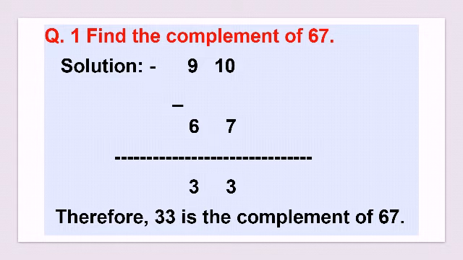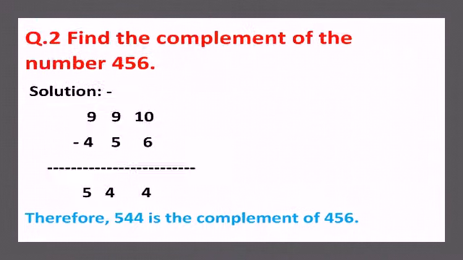So in this way you will get the answer very easily. So all from 9, last from 10. This is our formula. If you add these two numbers, 33 and 67, you will get the nearest base number. What is the nearest base number of a 2-digit number? The nearest base number is 100. So 67's nearest base number is 100. If we add these two numbers, we will get 100.